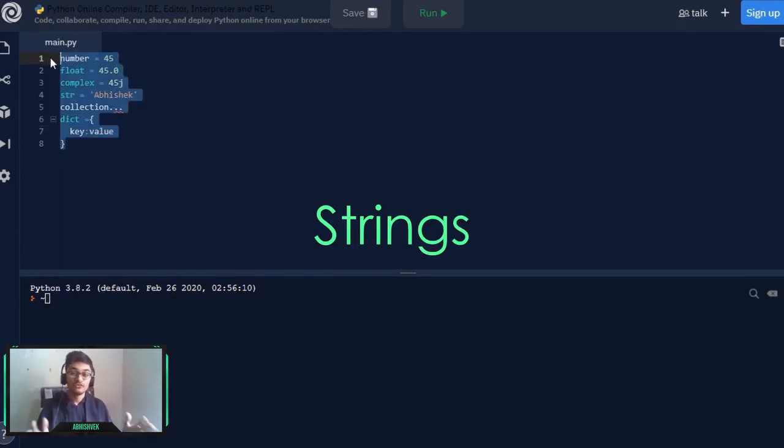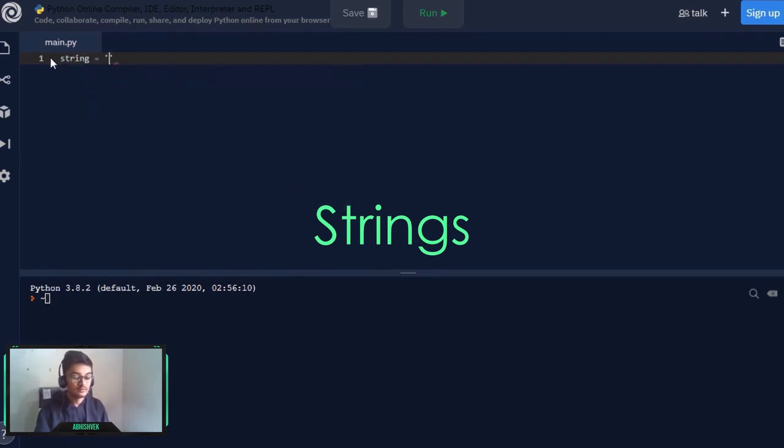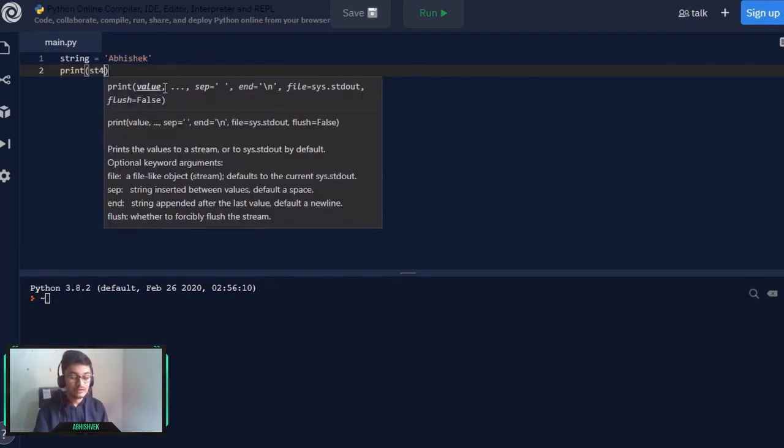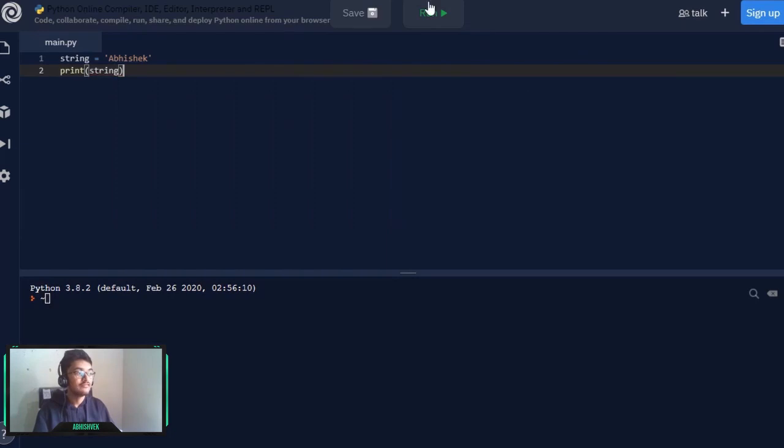So moving up to string, if I have a string is equal to, let's say Abhishek. Now you can simply play with your string as much as you want. Let's say this string variable is a placeholder for this data, which is Abhishek. Now we can print the string by just typing string, and if I simply run it, you will see our output of Abhishek. You can also slice your string accordingly.